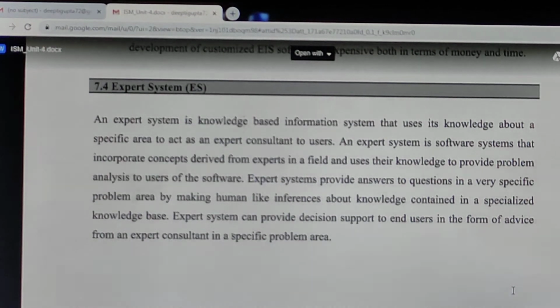Now again, suppose I want to invest in some types of mutual fund. Suppose any company, let's take it from the point of view of a company. If a company wants to make their investment and they need the advice of their experts, but experts are not physically available there, then they can take the advice from the expert system. An expert system is basically a knowledge management system. It's basically software where the advice and suggestions of the experts are stored regarding some specific problem, right?